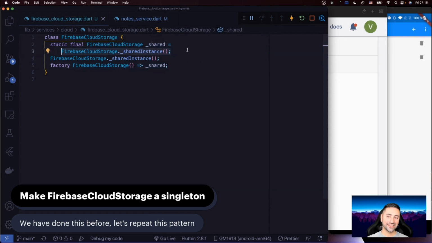So in other languages like Swift and Rust, it's a lot easier to create a singleton. But this is a pattern you have to do. So first create a private constructor, then create a factory constructor that talks with a static final, which in turn talks with the private constructor. Okay.